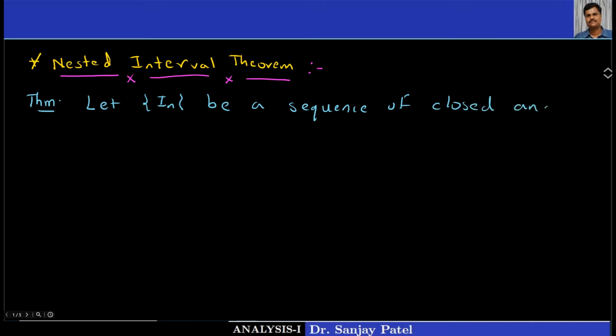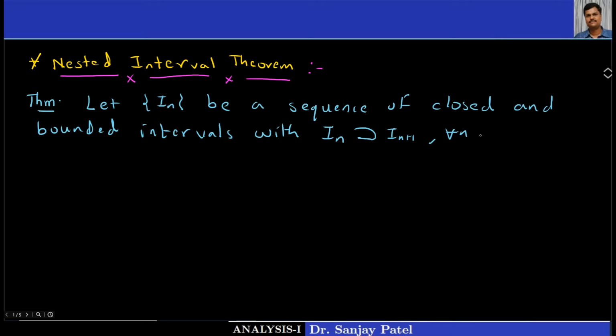Closed and bounded intervals with the property that In contains In plus 1. So In is bigger than In plus 1 for every n.